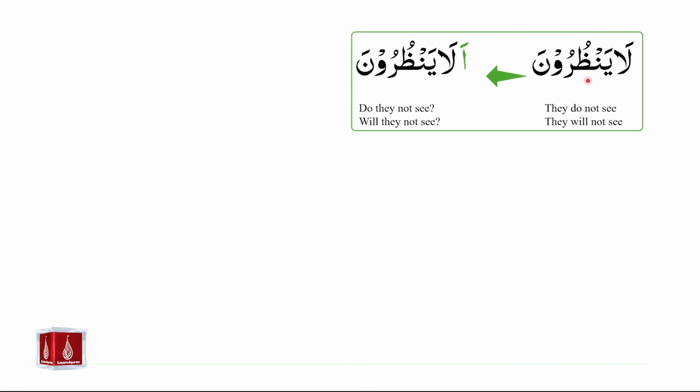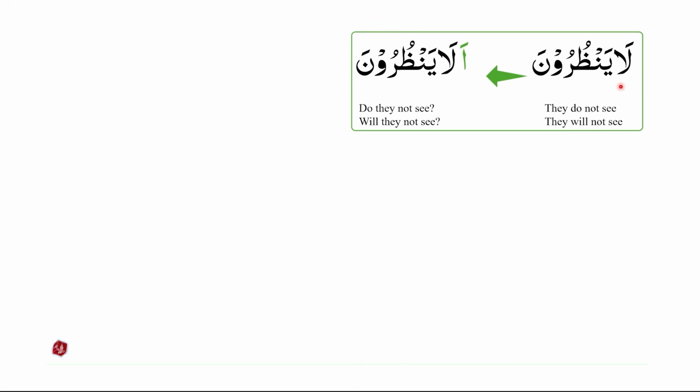Here we have la yanzuruna. Yanzuruna is fi'il mudare, and by adding la at the beginning of fi'il mudare, we are creating negation. La yanzuruna can be translated as they do not see or they will not see. Not is being used here because of the effect of la. And the important point to note is that the addition of la at the beginning of fi'il mudare will either give us the translation in the present tense or in the future tense. They do not see is in the present tense and they will not see is in the future tense.